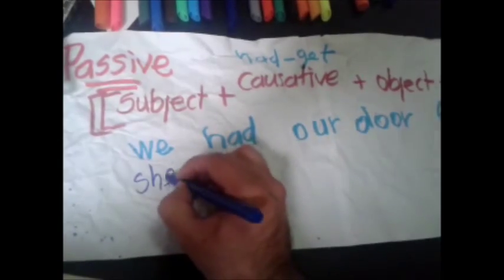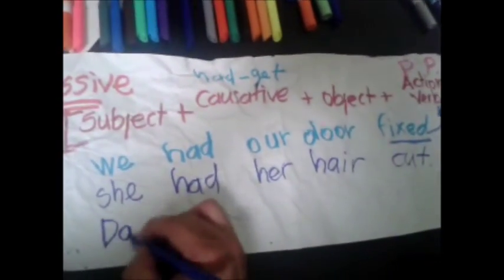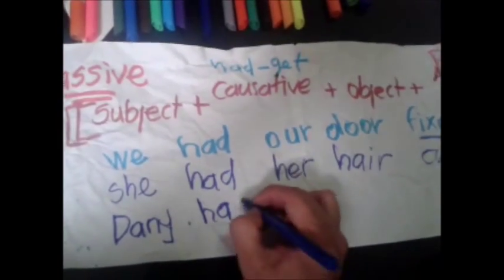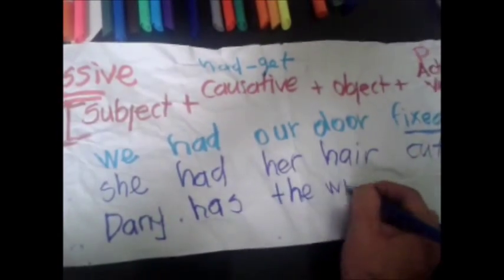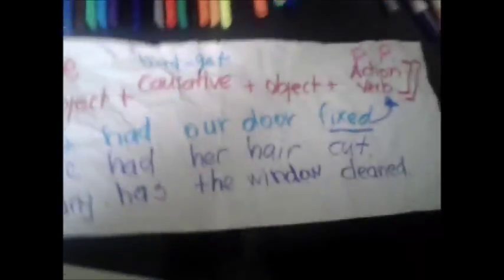Another example is she had her hair cut. The subject, then the causative, that is had in past, hair, that is an object, and the action, the verb in past participle. You can use the past participle in any sentence, whatever sentence you want.